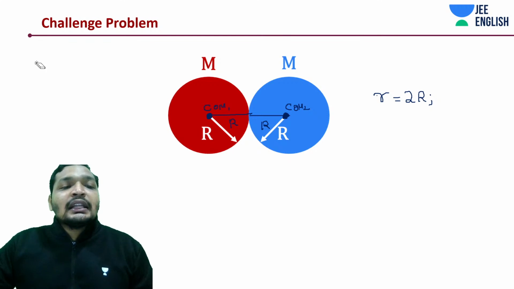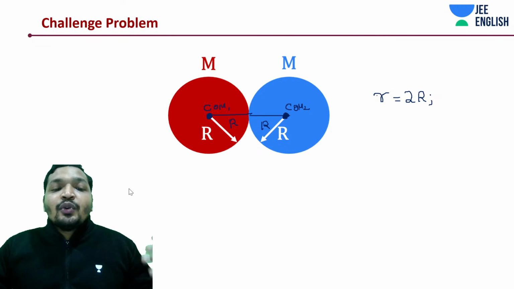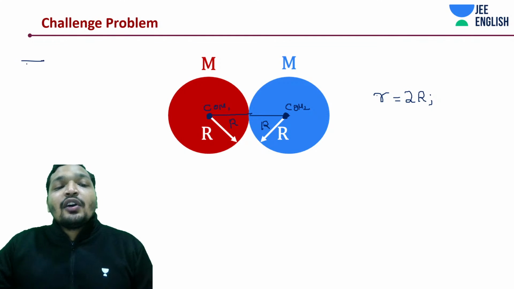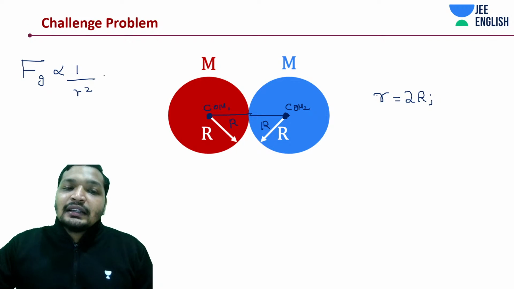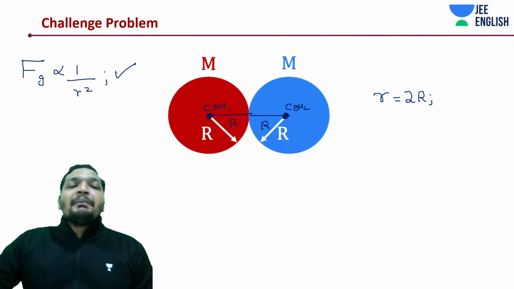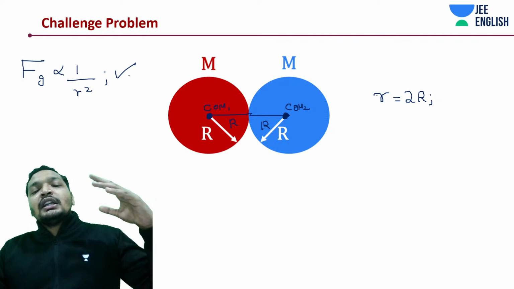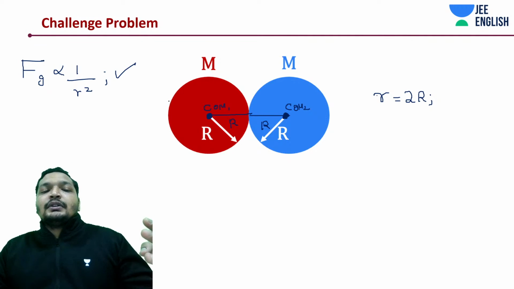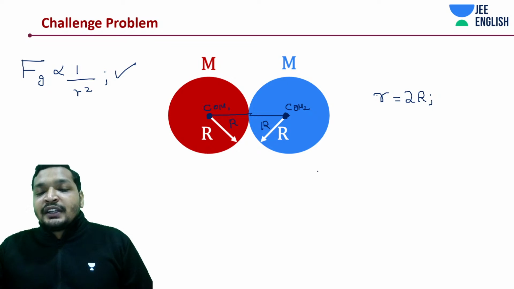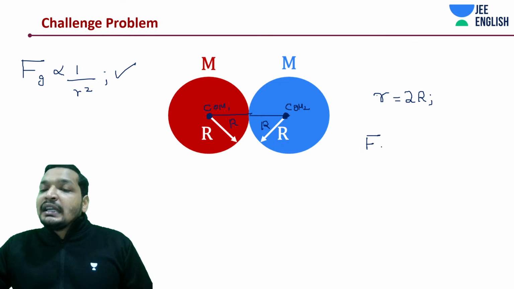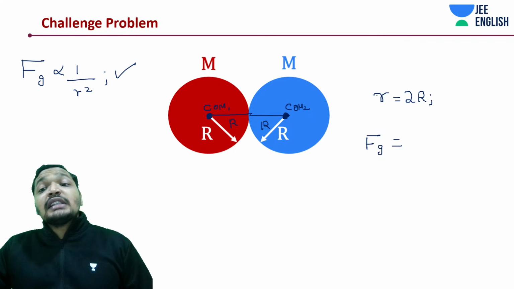There's nothing wrong that you have done here, but you have missed out the gist of the question. Gravitational force is proportional to 1 by r square, that's correct, but it is also proportional to the mass. So what is the gravitational force proportional to? Both mass and the distance between the centers of mass.